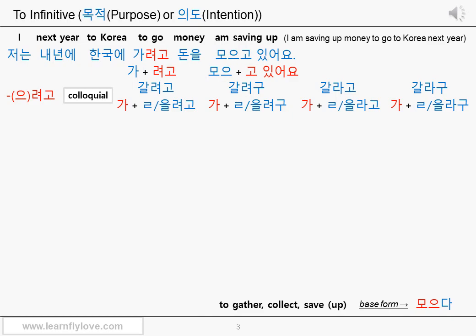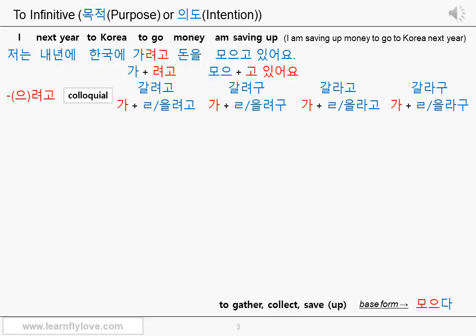Then what's with this 을 sound? Please don't ask why 을 sound is used. There's no why. But I guess it's just my personal opinion. This final L consonant or 을 sound normally indicates the future, possibility, or possibility in the future. When you say, I am saving up some money to go to Korea, the to go to part can sound like something you will do in the future, or the possible situation which can happen in the future. So people unconsciously add final L consonant or 을 sound to 려고 to indicate the future.